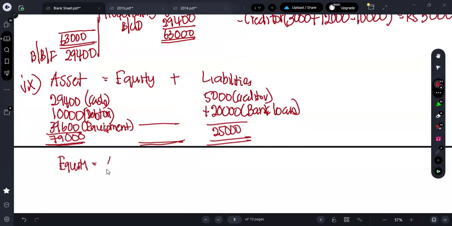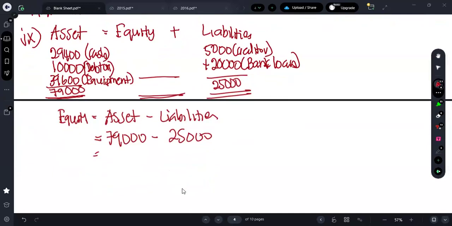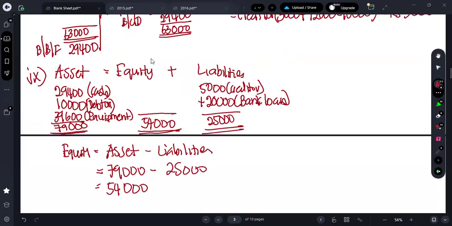Equity is equal to assets minus liabilities. So we know what's our asset value. It is 79,000. We know what's our liability value. It is 25,000. So answer will be how much? 74,000, 64,000, 54,000. What will be the equity value, guys? Equity value will be 54,000. Very easy now, guys. So that is the answer for the ninth question.